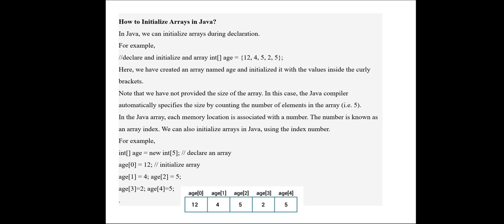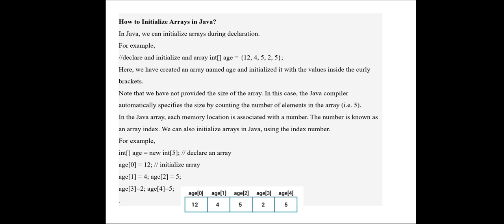Here the size of the array is not mentioned. We can also leave out the size of the array; that is acceptable in Java. Note that we have not provided the size of the array. In this case, the Java compiler automatically specifies the size by counting the number of elements in the array, that is 5.